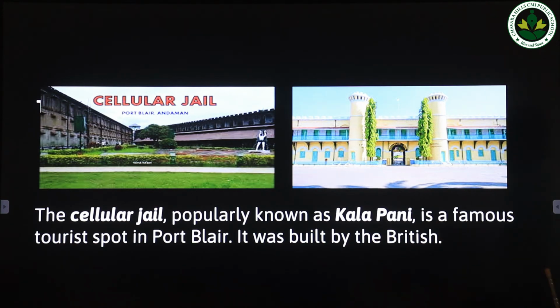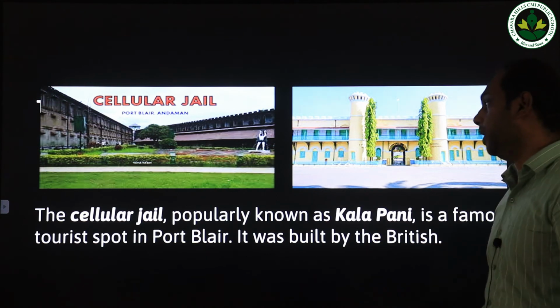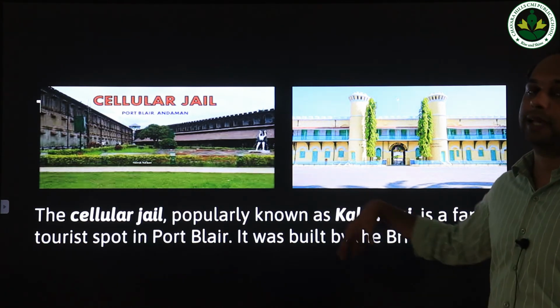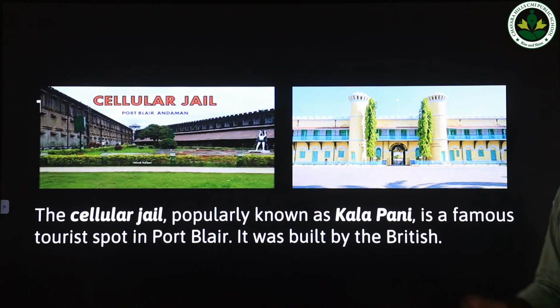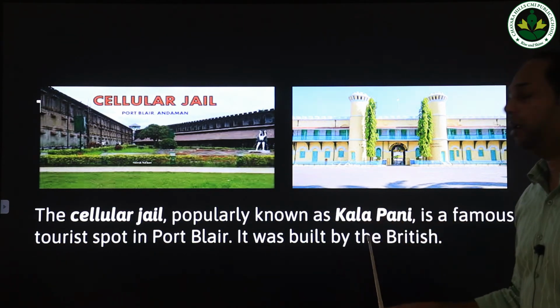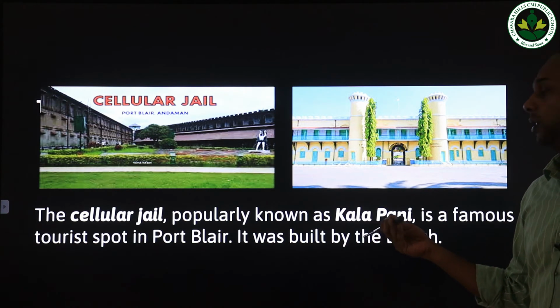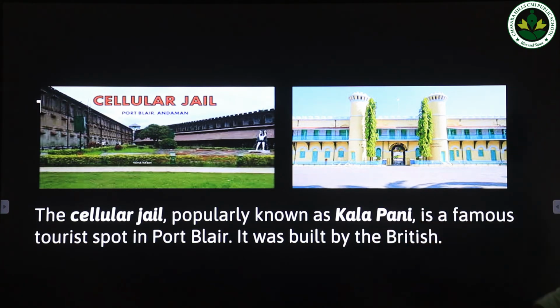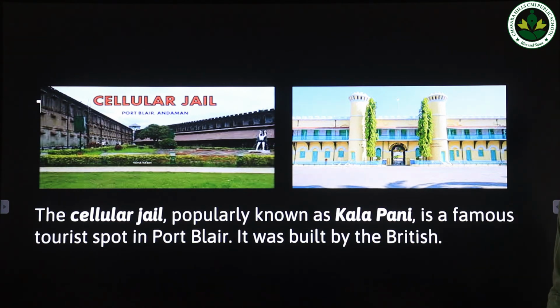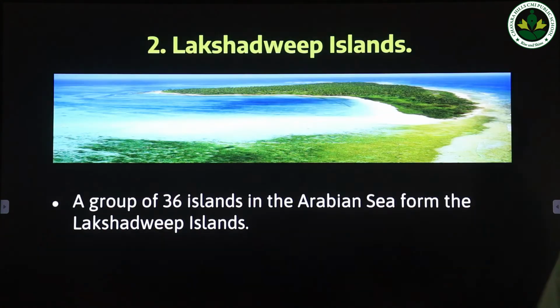So Cellular Jail is a major attraction in the Andaman Nicobar Island, and this jail was built by the British people. Another speciality of this Cellular Jail is that it is completely surrounded by ocean. It is also known as what? Kalapani. The meaning of the word Kalapani is black water. So that's about Cellular Jail, and this is one of the major attractions in the Andaman Nicobar Island.